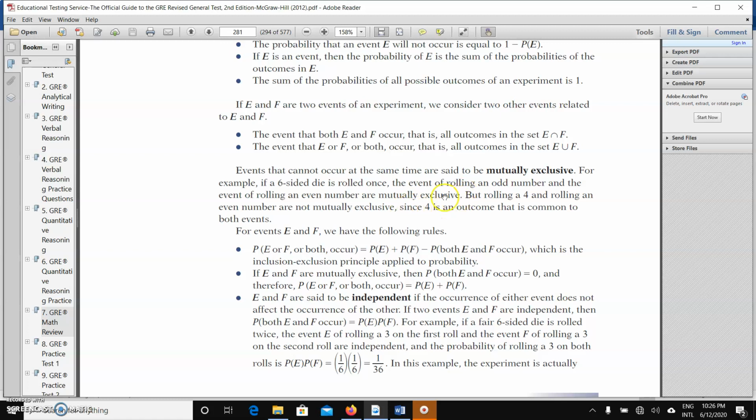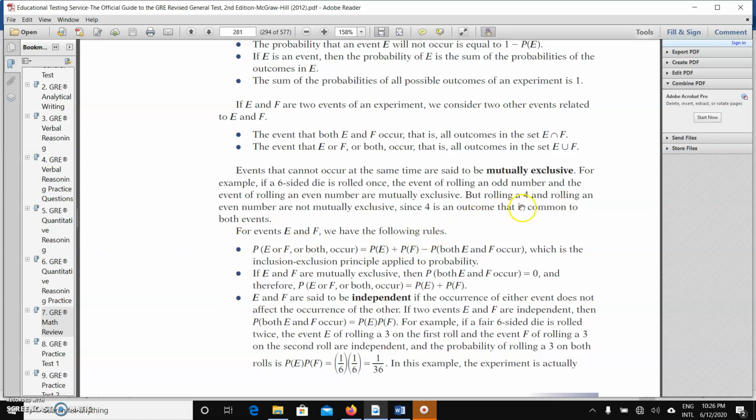That's when it's mutually exclusive. Mutually exclusive means they happen differently, not at the same time. But rolling a 4 and rolling an even number are not mutually exclusive, because 4 is actually an even number, so there is a possibility that you roll a 4. You understand? That's why, since 4 is an even number, it is possible.